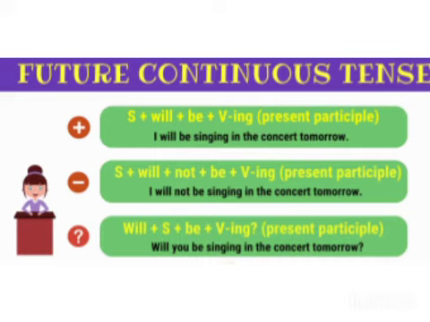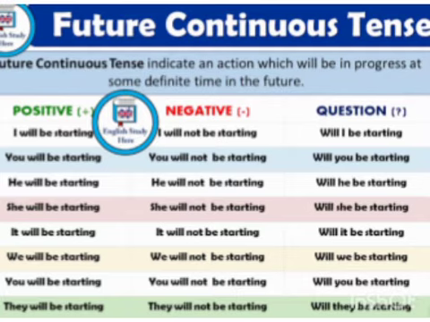Now let's explore the chart for positive, negative and question type sentences. Before entering into the future continuous tense chart, let's see the definition. Future continuous tense indicates an action which will be in progress at some definite time in the future. Okay, the action will be in progress at a future time.